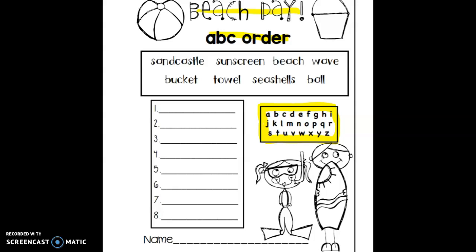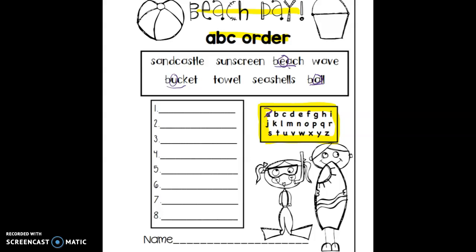Let's take a look. We have sandcastle, sunscreen, beach, wave, bucket, towel, seashells, and ball. So there are no words that start with A, so we're going to cross it off. Next letter is B. We have 3 words that start with B. We have beach, ball, and bucket. So we need to look at the second letter. So we have E, A, and U. So which one comes first, A, E, or U?